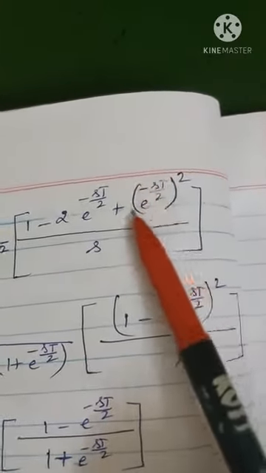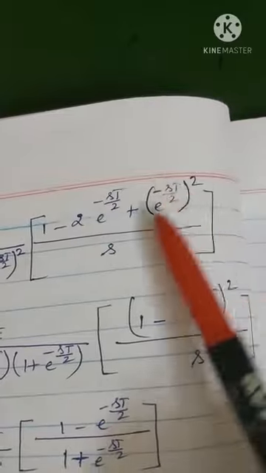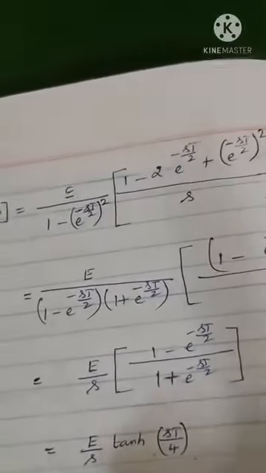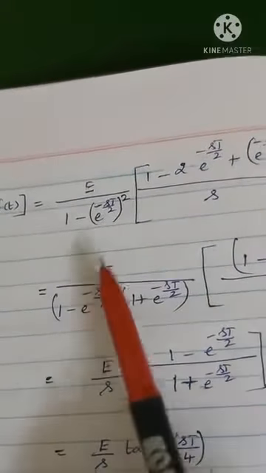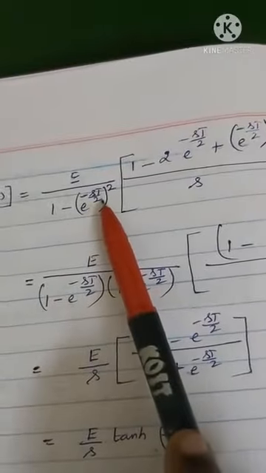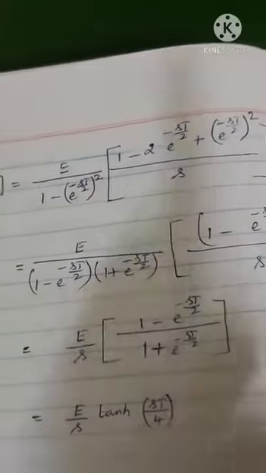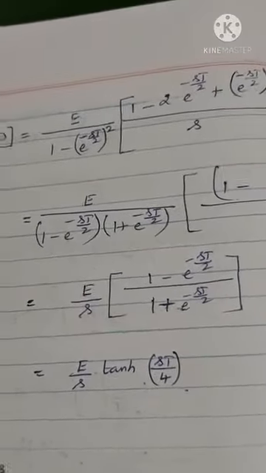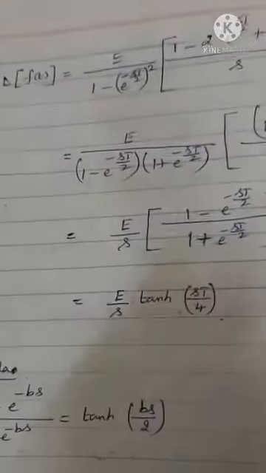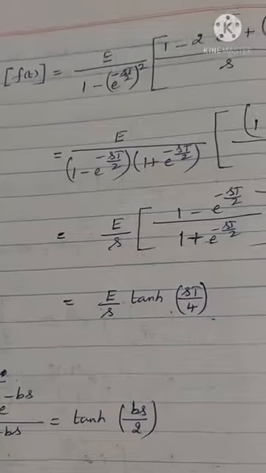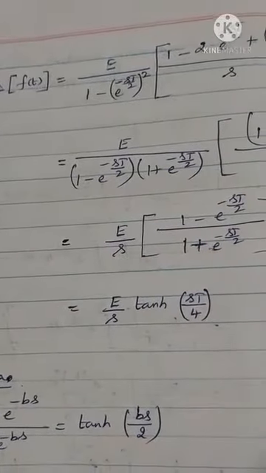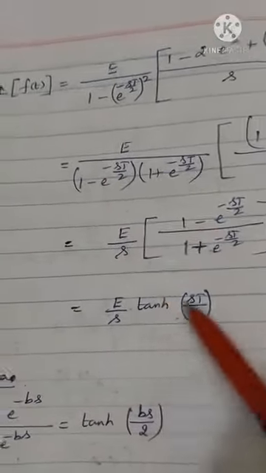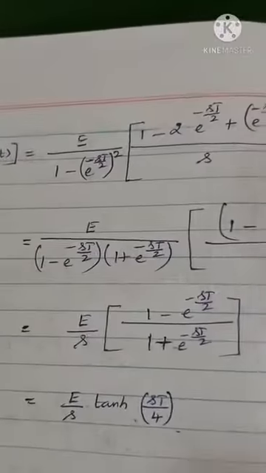When you bring 2 inside, the 2s cancel, giving e power minus sT. Some little changes: here also I can write e power minus sT by 2 whole square. This is not necessary to get the answer, but rarely they may ask you to prove that the Laplace transform of this periodic function is e by s into tanh of sT by 4. In case, you should know the simplification; that's why I have given it.